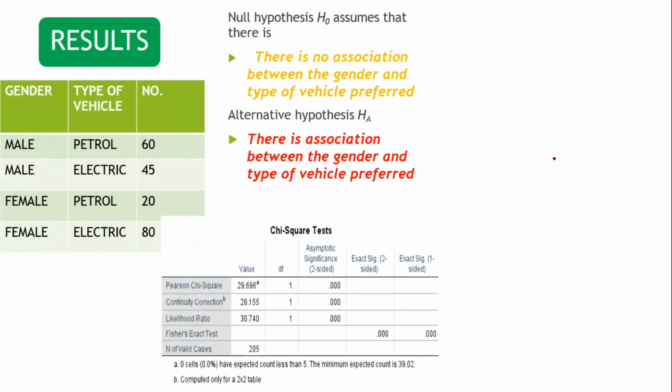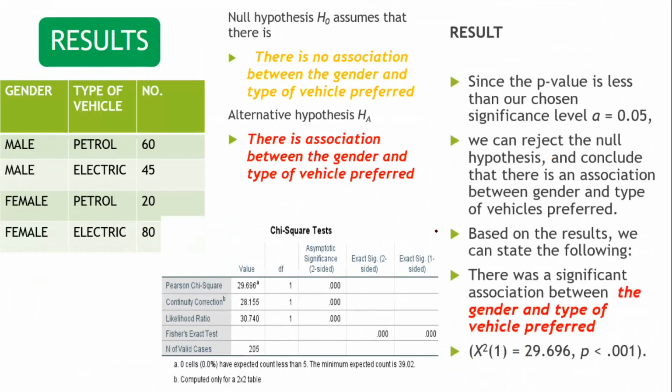So this is the way results are shown, and simply we can say that as our p-value is less than the significance level, that is 0.05, we can reject the null hypothesis and we can conclude that there is an association between gender and type of vehicle preferred. On the basis of the results, we can state that there was a significant association between gender and type of vehicle preferred. So this is the way we will mention and show the chi-square results and the significance level.